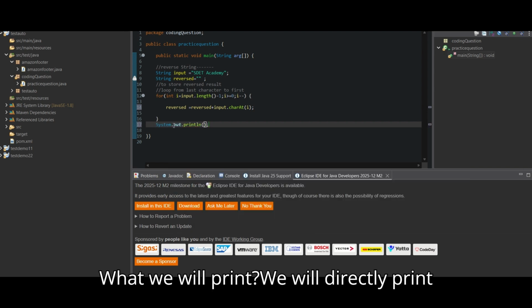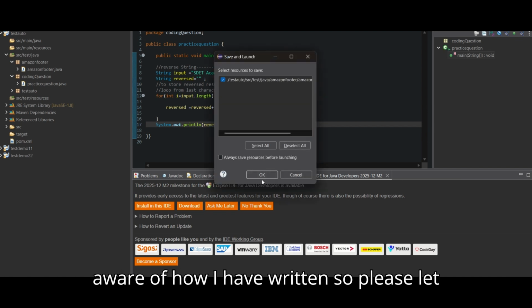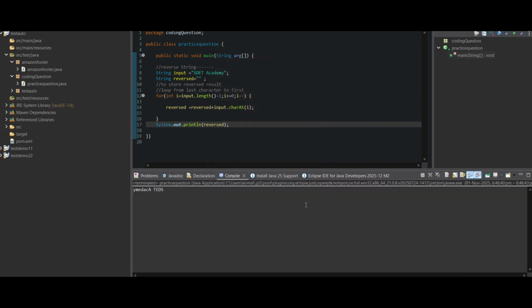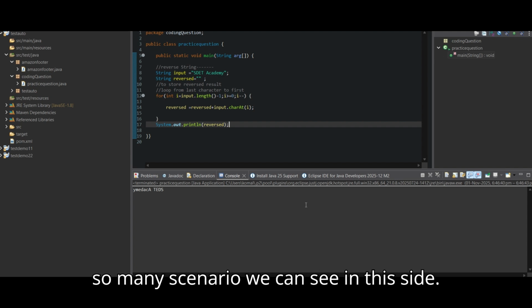What we will print, we will directly print here, guys, then just run it. If you're not aware of how I have written it, please let me know and I will explain again. Yeah, see, as it is we have the parent. There are so many scenarios we can see on this side.